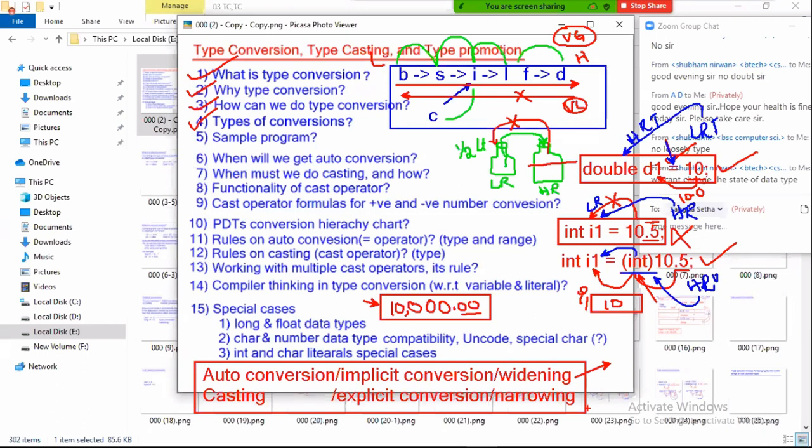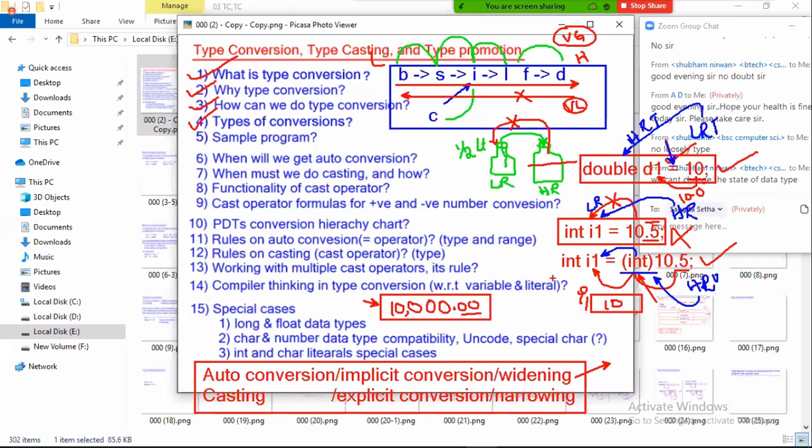No. Converting a lesser type value to highest range or a highest range value to lesser range by using the cast operator is called typecasting, or simply casting. It is also called explicit conversion because we are explicitly doing the conversion by using the cast operator. Also, it is called narrowing because when you convert from highest range to lesser range, the value range is decreasing. That's why we call it narrowing.